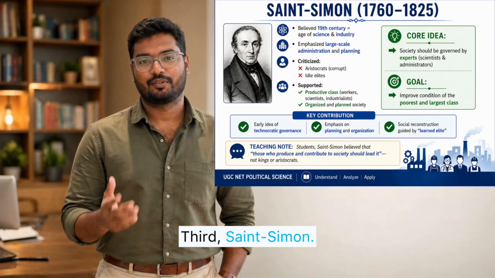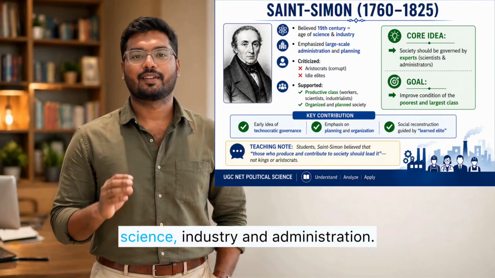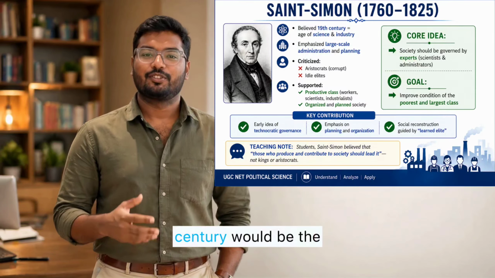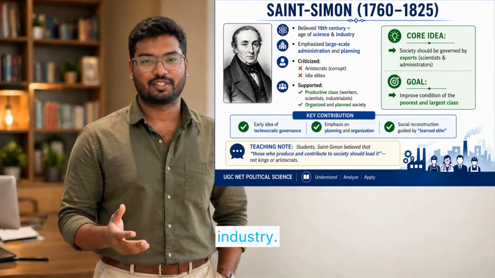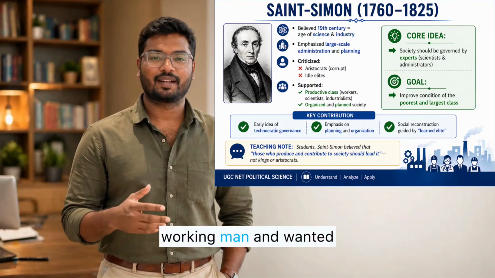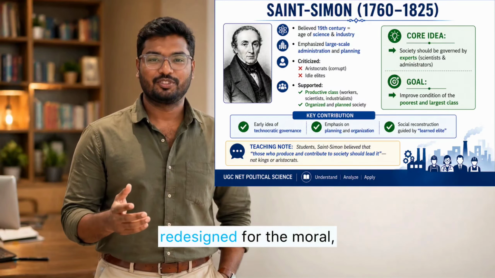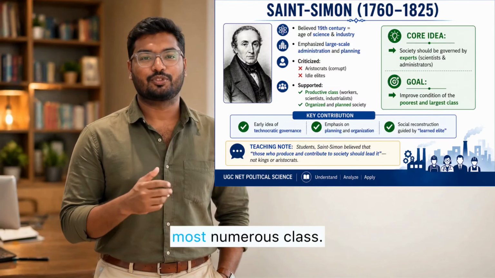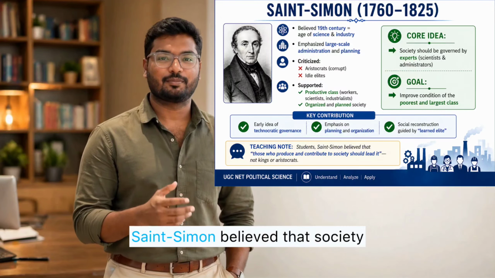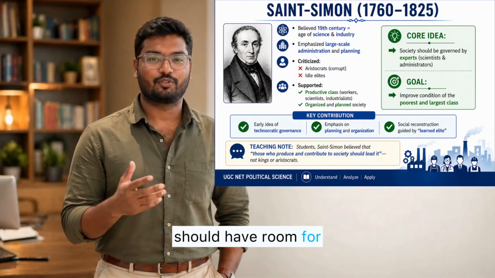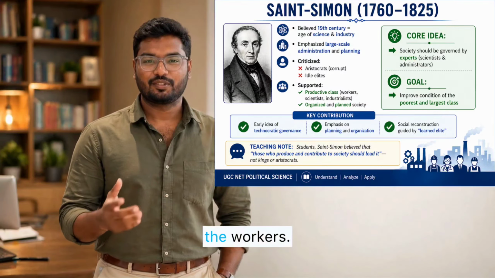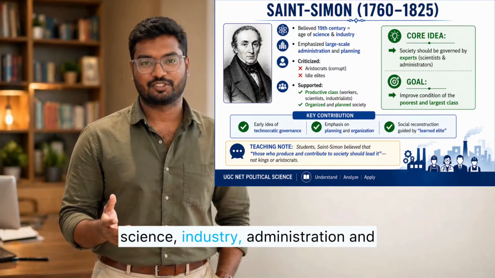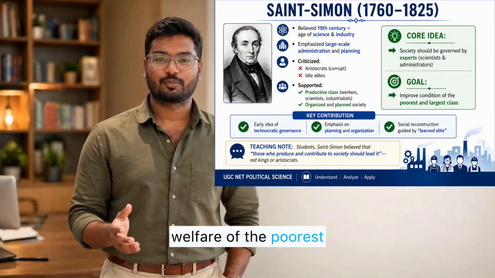Third, Saint-Simon. Saint-Simon is associated with science, industry, and administration. He believed the 19th century would be the age of science and industry. He respected the common working man and wanted social institutions to be redesigned for the moral, intellectual, and physical improvement of the poorest and most numerous class. Saint-Simon believed that society should have room for one real productive class, the workers. So remember, Saint-Simon does science, industry, administration, and welfare of the poorest class.